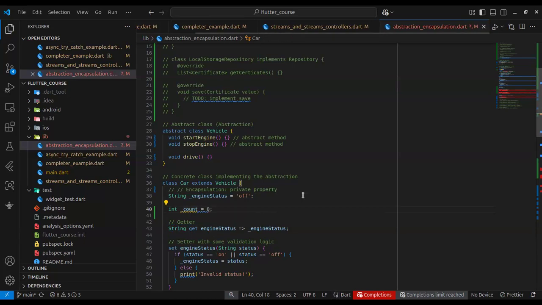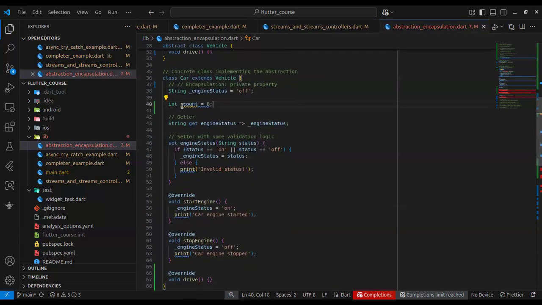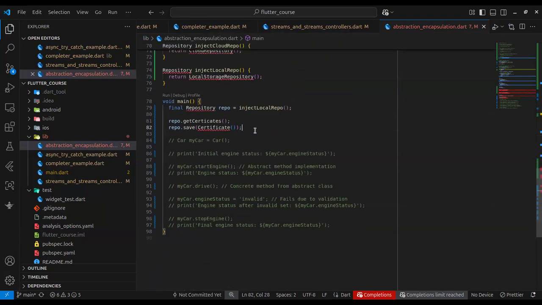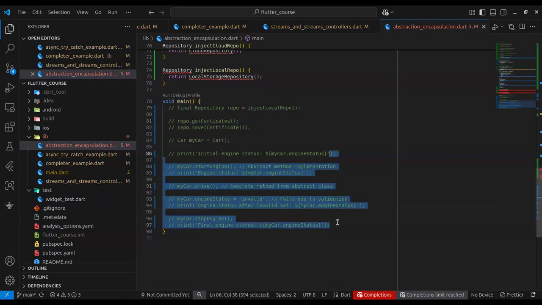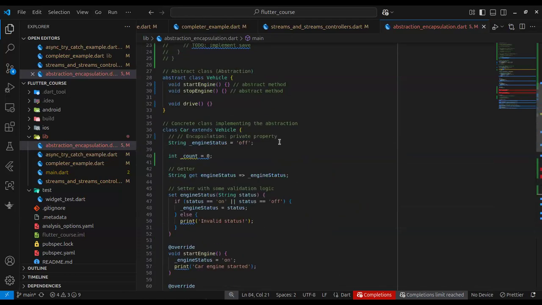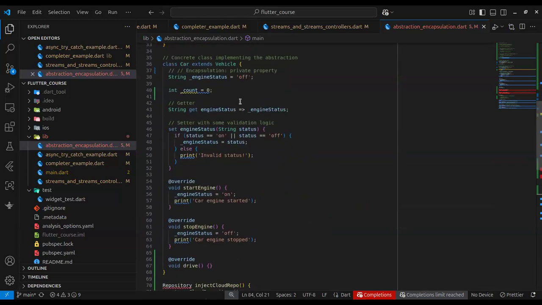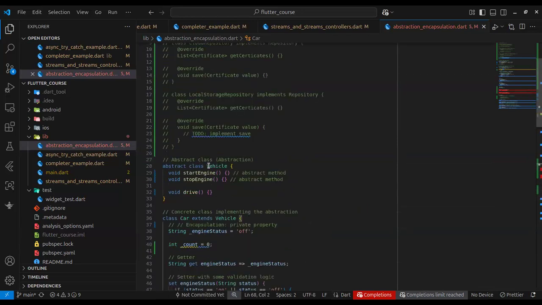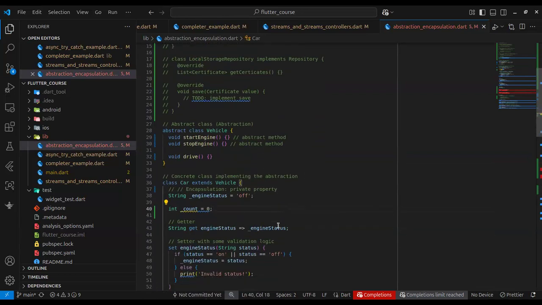So what this means is that this count variable cannot be accessed outside the implementation. Any code outside this beginning brace to this end brace here will not access count. They're basically making it hidden.